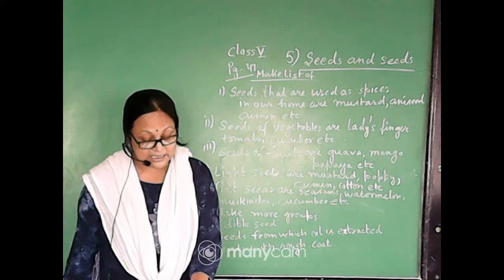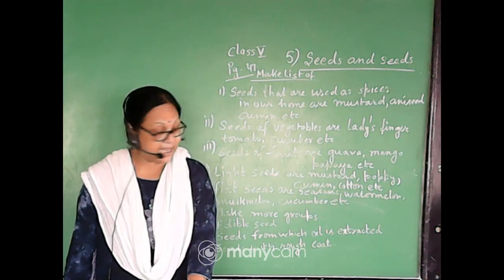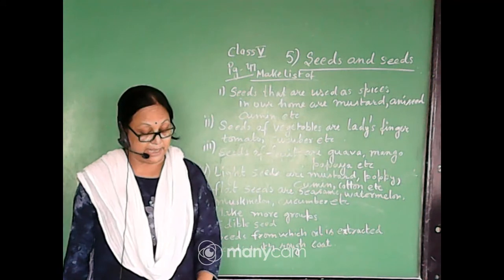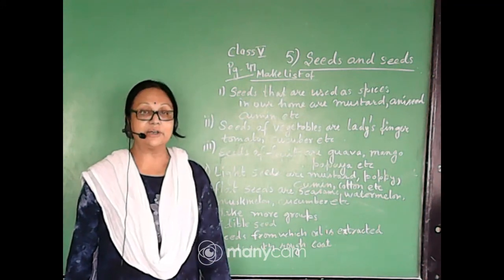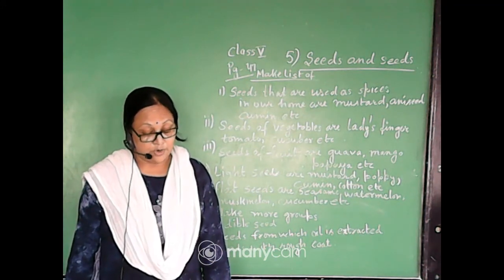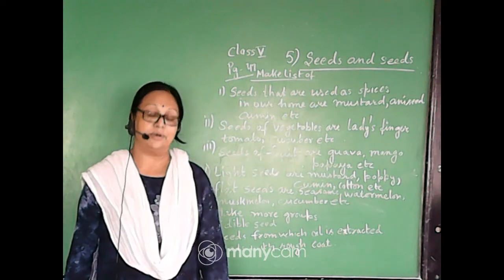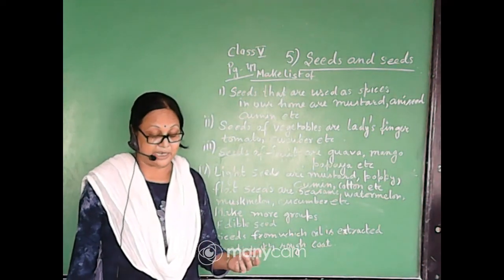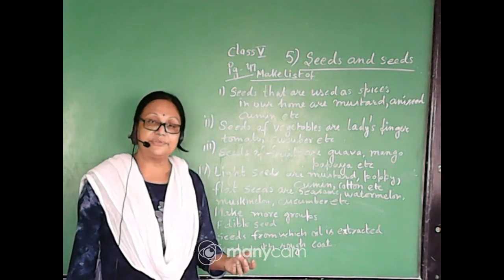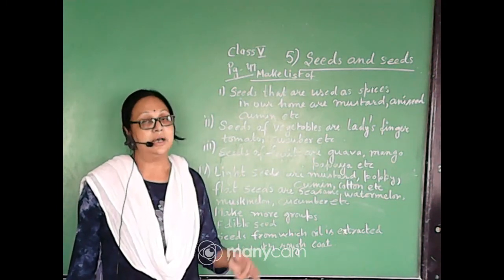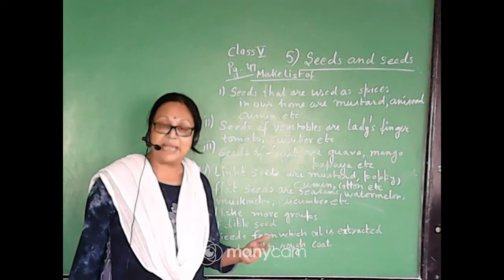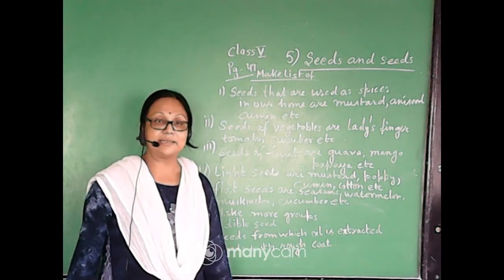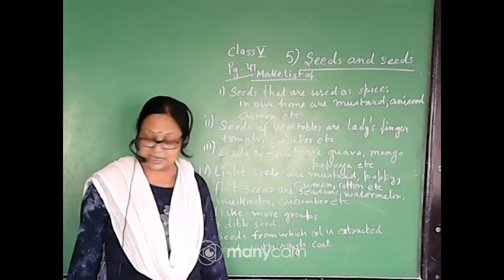Okay, and the next question is, make some more groups. How many groups of seeds did you make? So a few of the groups we have seen, and now a few more groups we can make of our own. So I have made 2 or 3 categories of the seeds, in which you can make the list of the seeds, and 2 you will make. So 3 categories and 3 groups I have already made, and 2 you will make.